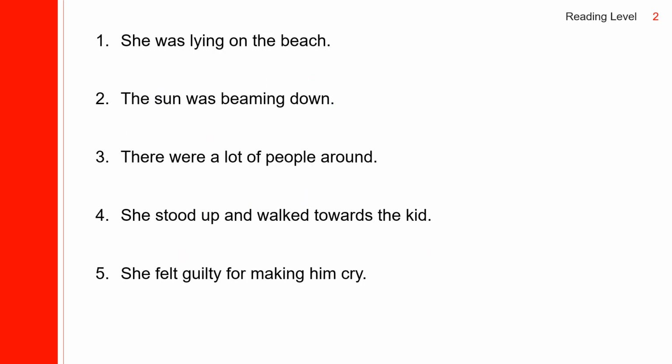Now let us practice pronunciation. She was lying on the beach, so be careful with this. Make a long E sound, beach. She was lying on the beach. So say B and then ch, beach. The next one, the sun was beaming down. Nothing specific to practice, just beaming down. So this one again, long E sound. The sun was beaming down.